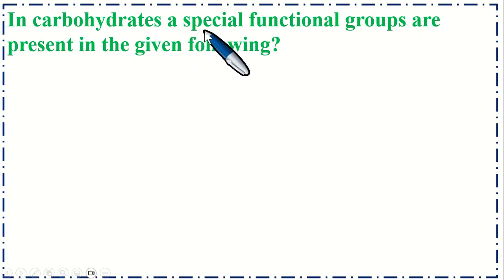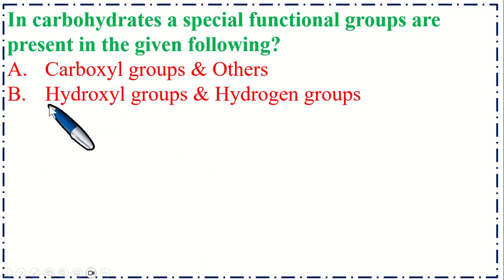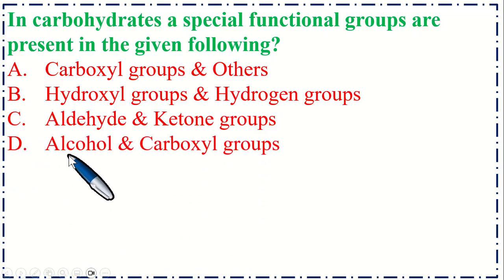In carbohydrates, which special functional groups are present? Option A, carboxyl group and others; B, hydroxyl group and hydrogen groups; C, aldehyde and ketone groups; and option D, alcohol and carboxyl groups.